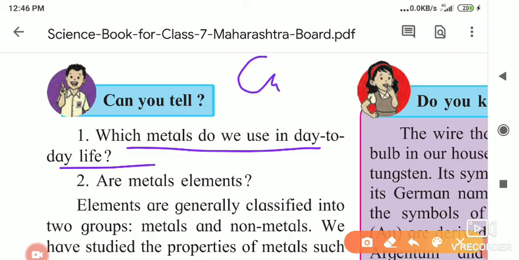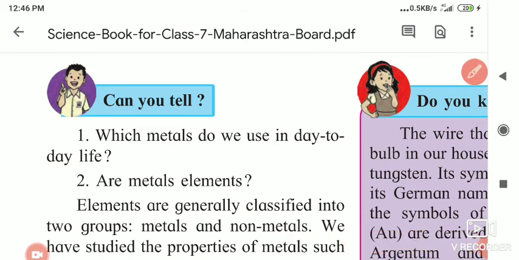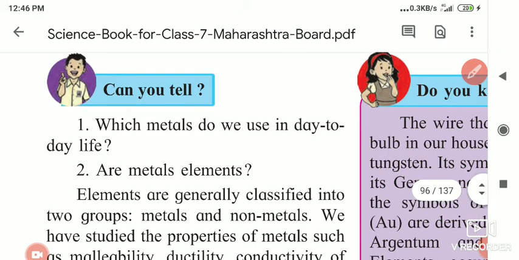Then copper vessels are there in our home. Some brass metals also. Iron pan is there, the Bhakri's tawa, which is made of iron. So these elements we are using nowadays.